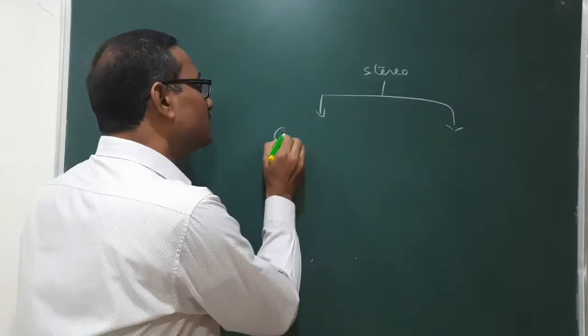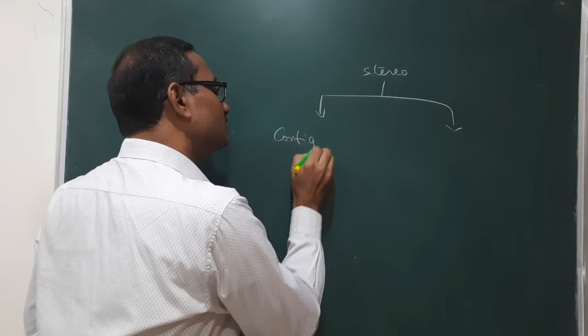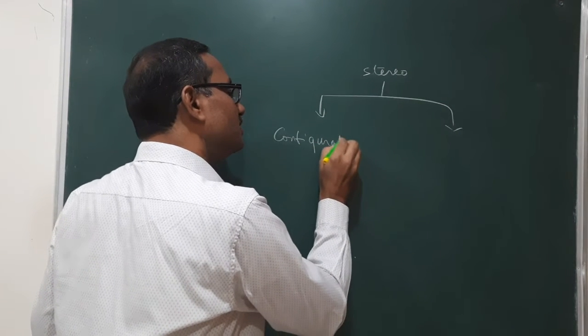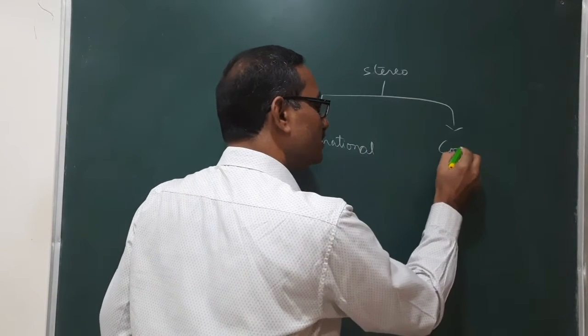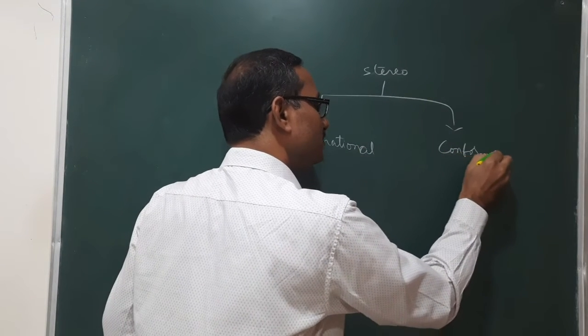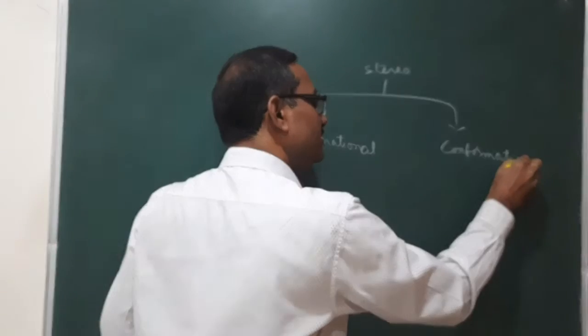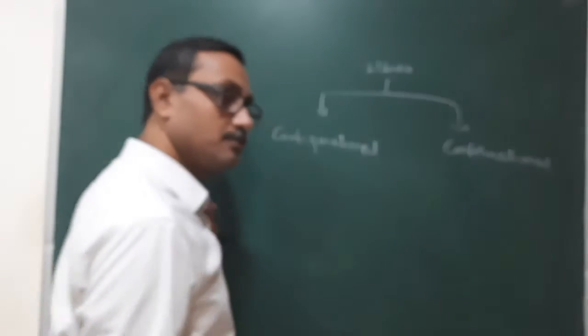One is configurational isomers and the other one is conformational isomers.